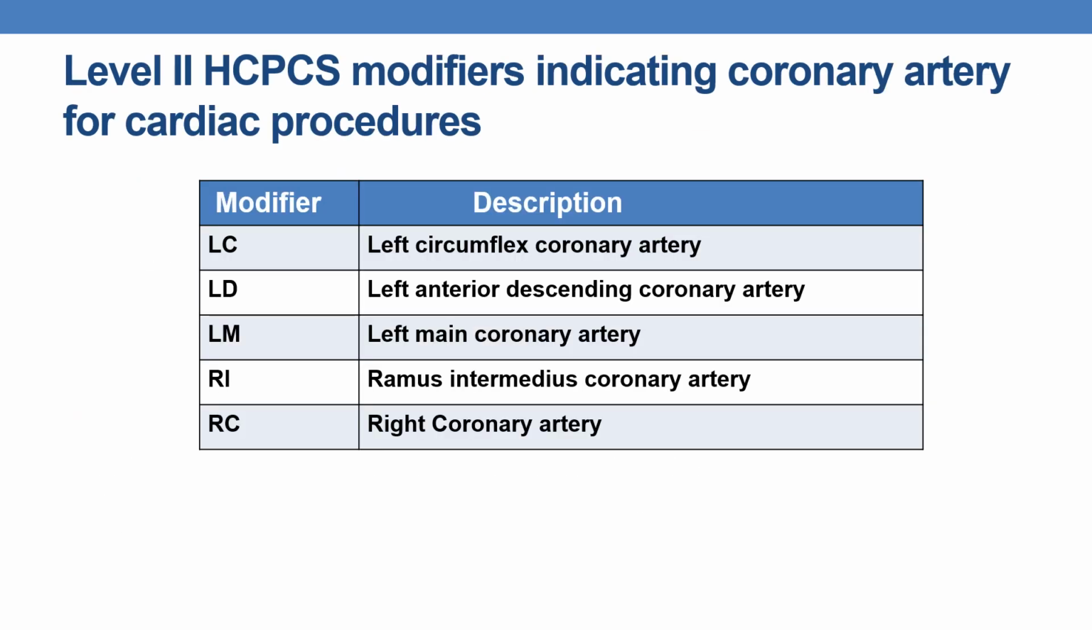Now let us see the Level II HCPCS modifiers indicating the coronary artery for cardiac procedures. The first one is LC. It is appended to indicate the left circumflex coronary artery. The next is LD, indicated for the left anterior descending coronary artery. Next is LM for the left main coronary artery. Next is RI for the ramus intermedius coronary artery. Next is RC, right coronary artery.